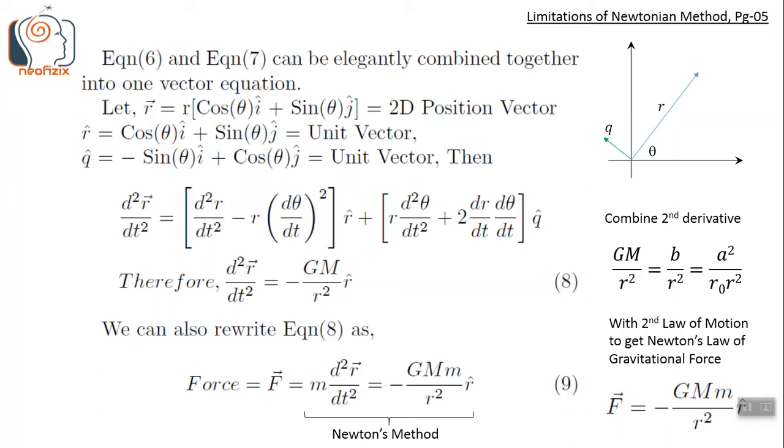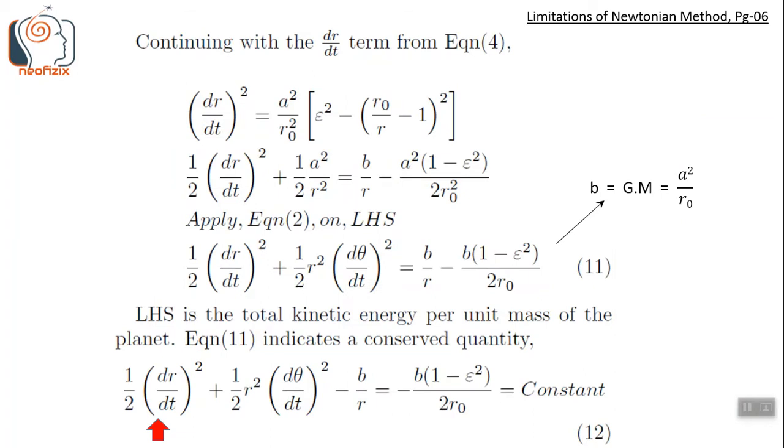Other formulation to solve such problems using the Lagrangian method depends on using the kinetic energy and potential energy terms in a rather complicated way. In fact, energy conservation equation offers the easiest method. Let us now look at the derivation of energy conservation equation directly from Kepler's laws. That is, without relying on a definition of energy based on pre-existing concept of force. We can as well think that energy is the primary quantity and force is derived from it, rather than assuming force as primary and energy is secondary as in the Newtonian paradigm.